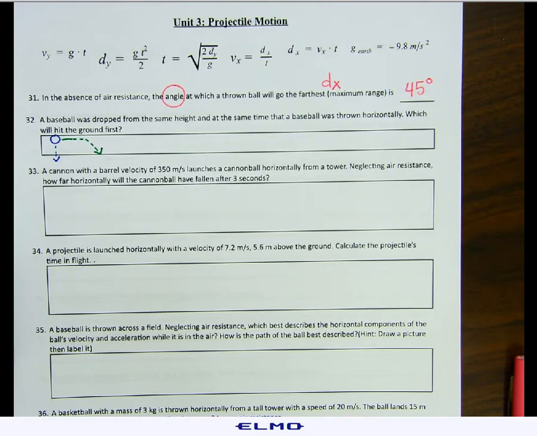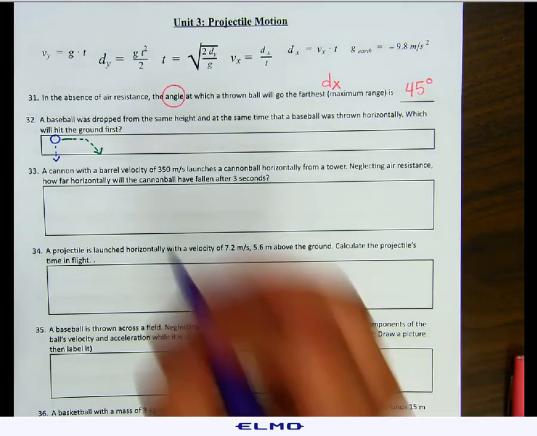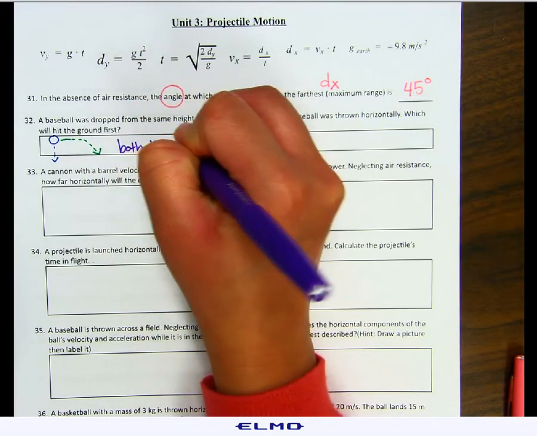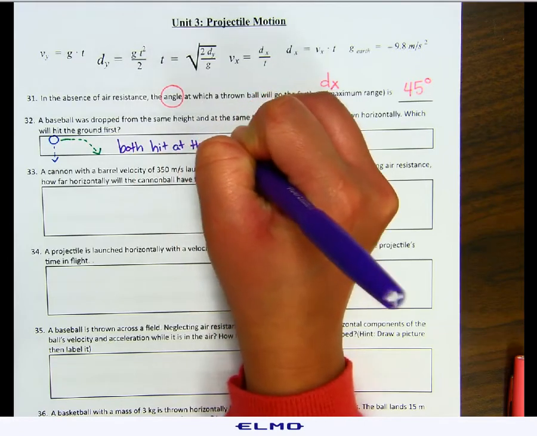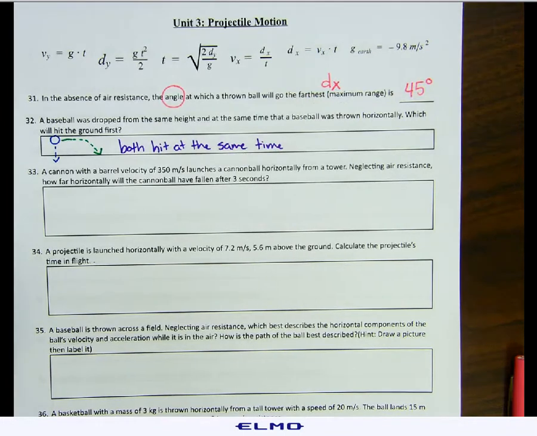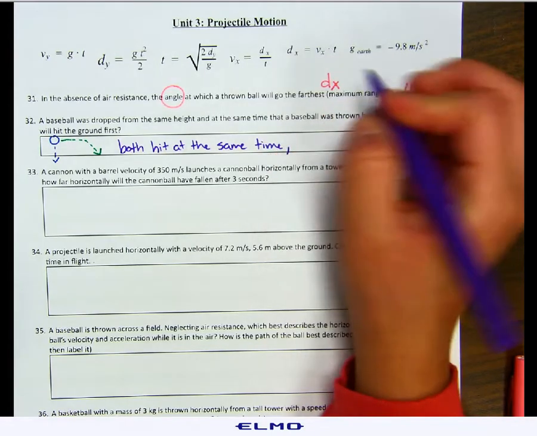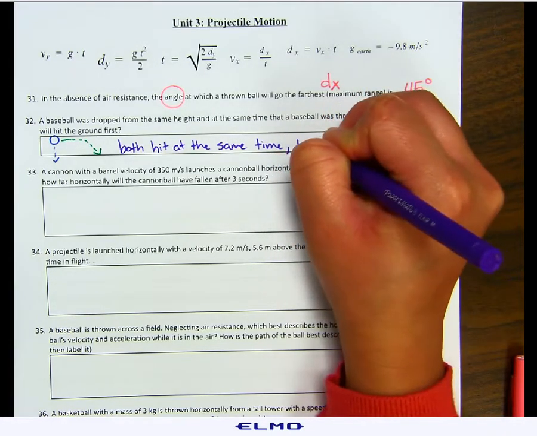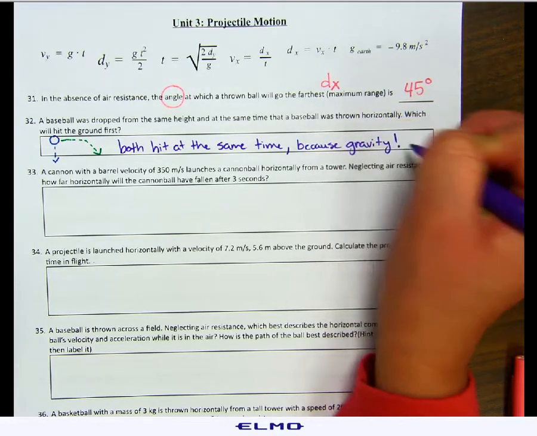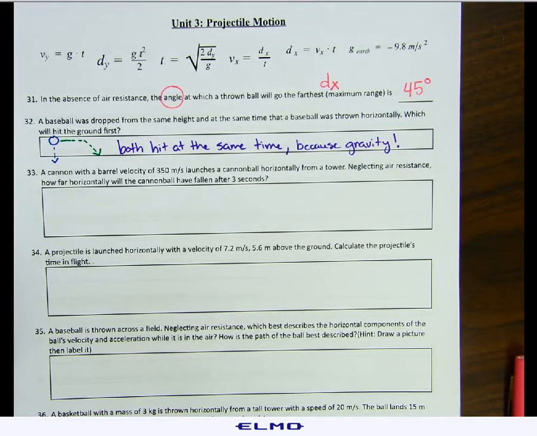Again, think about what the question's asking. They're both being thrown, one's down, one's across, but they're both being affected by gravity, so they will both hit at the same time. Again, they're both going to hit at the same time because gravity is affecting them both equally. Gravity is pushing down on them at the same rate of negative 9.8.